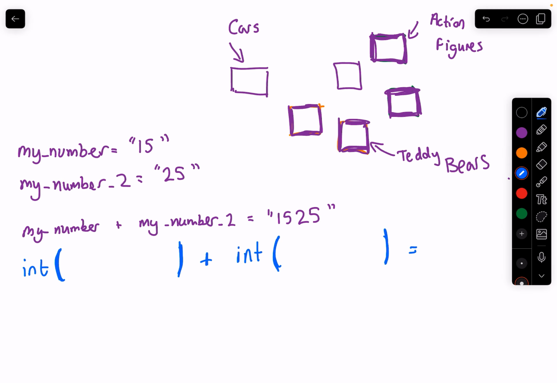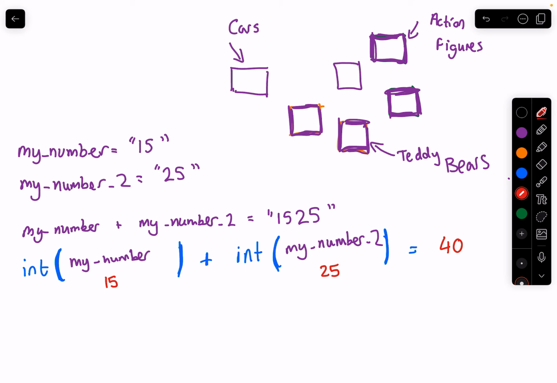So we could have my number here, and then my number 2. As a result, these two values, which are represented as strings because of these quotes, get converted, so this would become 15 and this would become 25. As a result, we would get the correct answer of 40. But this would be an integer. As you can see, there are no quotes here.